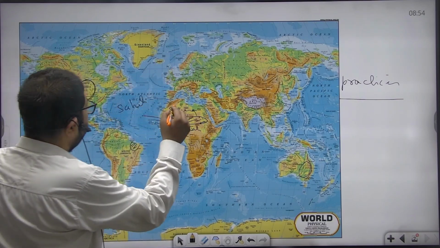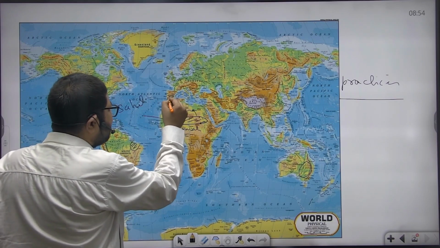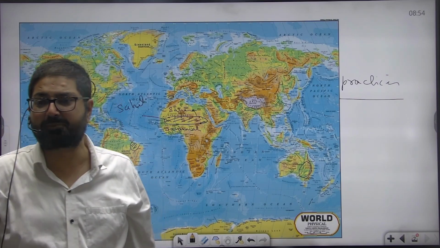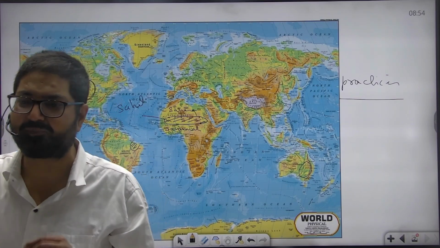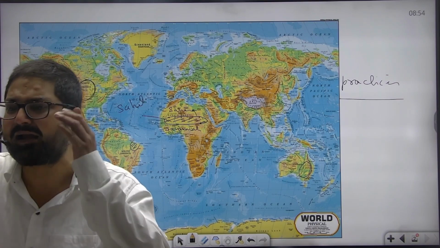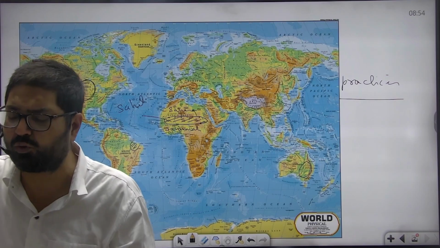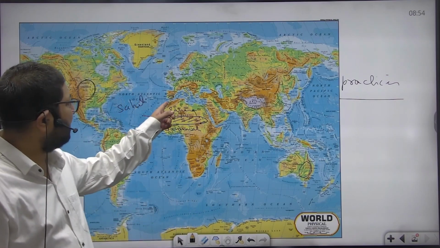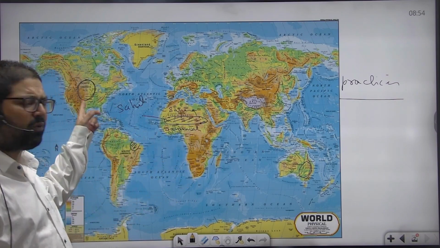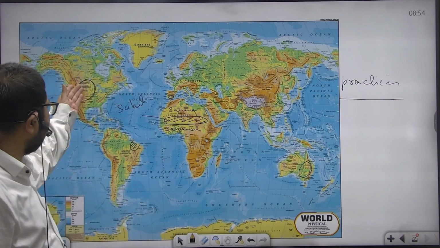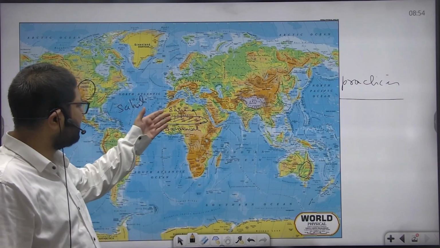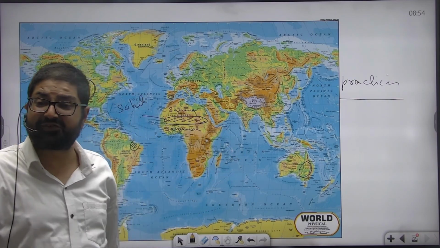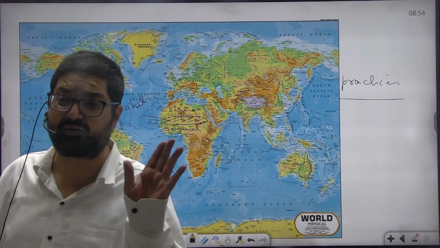Andalusia region of Spain, this southern part, Andalusia, southern part where Seville city is located. Basically in this part, because of over irrigation, olive trees have resulted in desertification. So you can see in different parts of the world desertification, in temperate areas also, in tropical areas also, in semi-arid areas also, everywhere, in Mediterranean climate also, desertification has taken place. It knows no boundaries, but